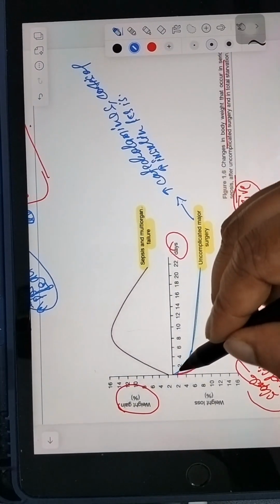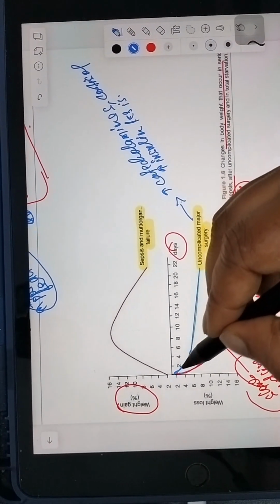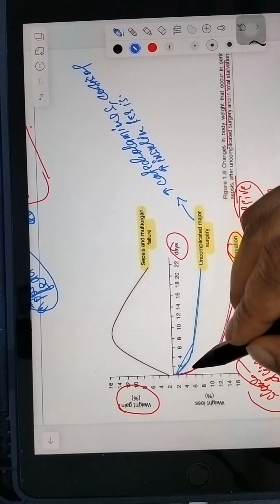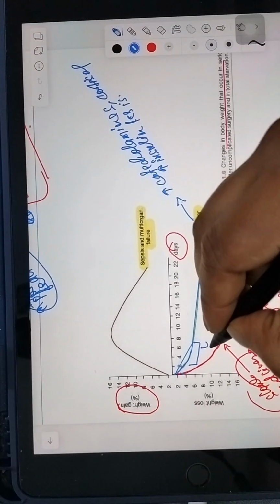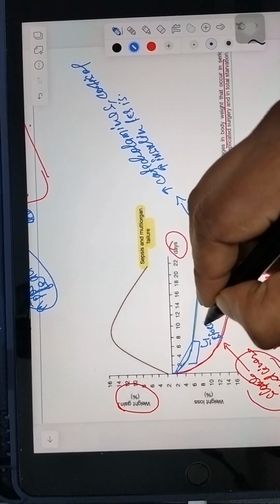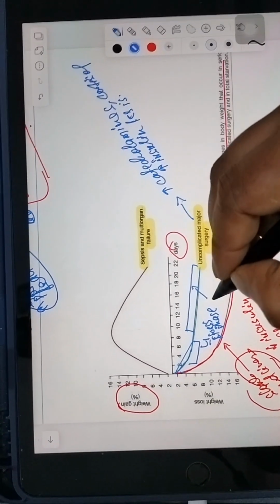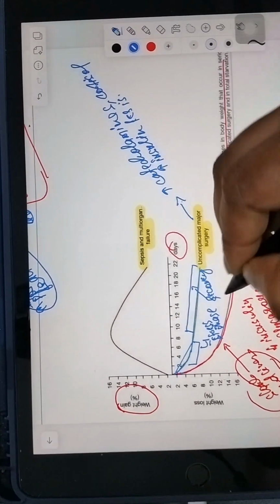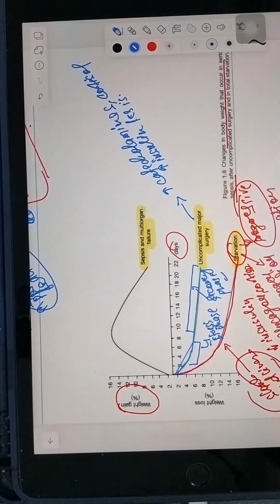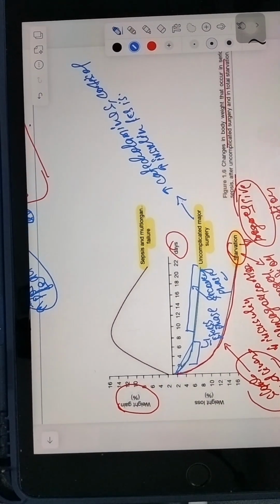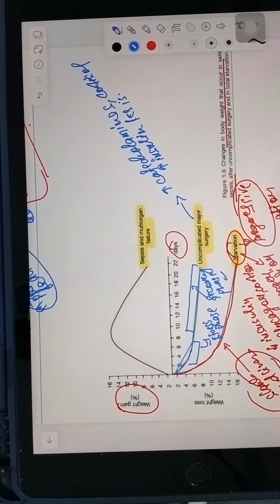After a short-lived stress response, the recovery phase occurs. So this is the stress phase, and this is the recovery phase. So weight loss is modest and temporary in uncomplicated major surgery.